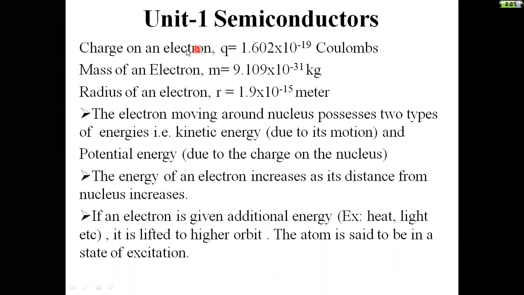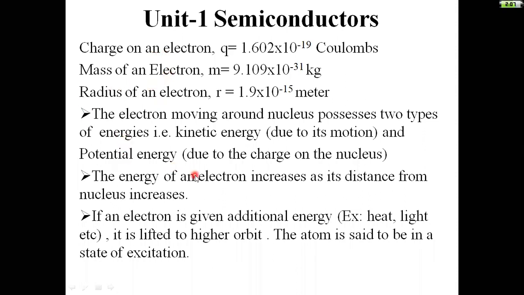To memorize this, if you reverse the number 10 power minus 19, we can easily memorize it. Similarly, 9.109 into 10 power minus 31. If you again reverse this term, I get 1.9 into 10 power minus 15 meters. Like that, we can easily memorize the charge, mass, and radius of an electron.